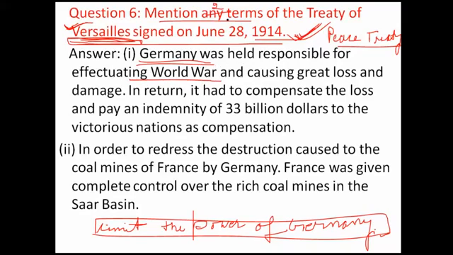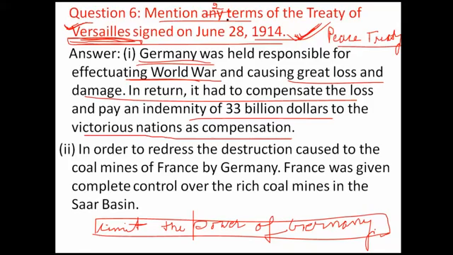During that time, Kaiser William II was a dictator, causing the world war and great loss and damage. So many people lost their lives, and as compensation, Germany had to pay $33 billion to the victorious nations. Who were the victorious nations? England, France, and USA were the victorious countries.